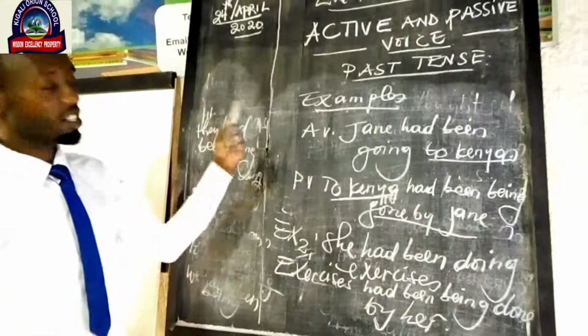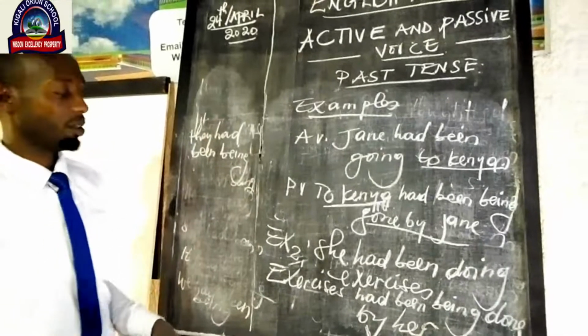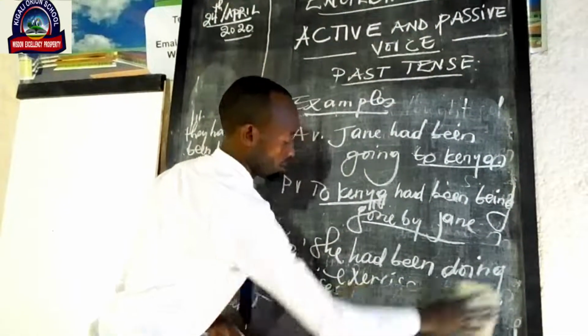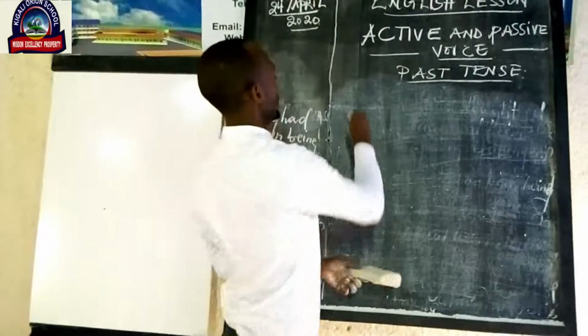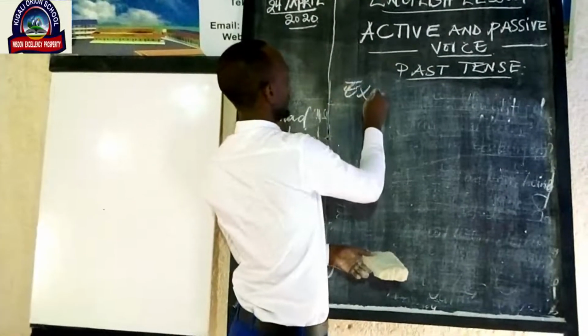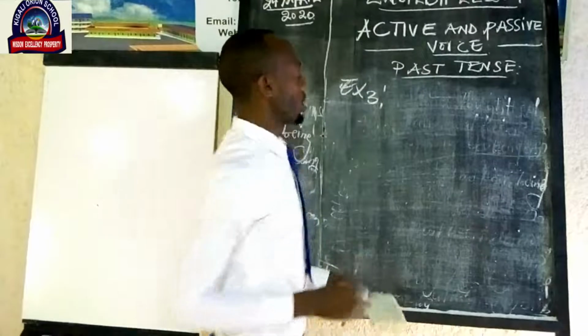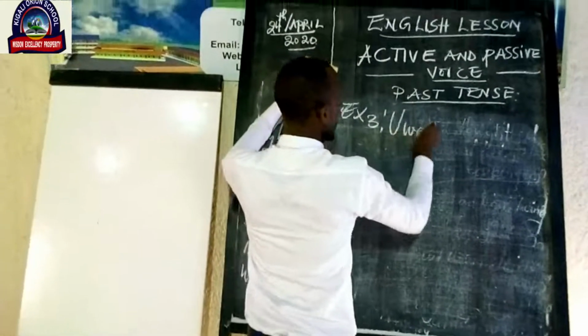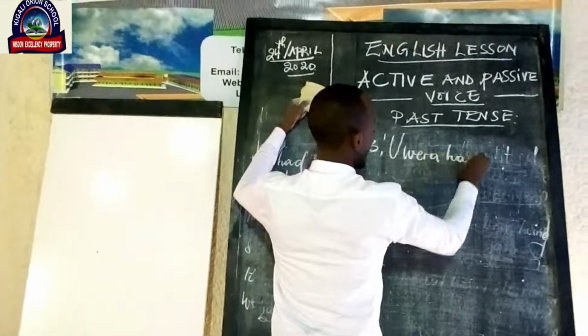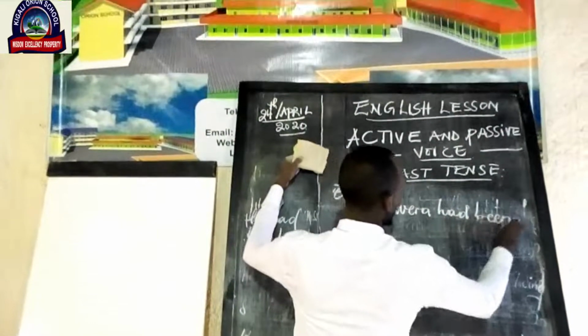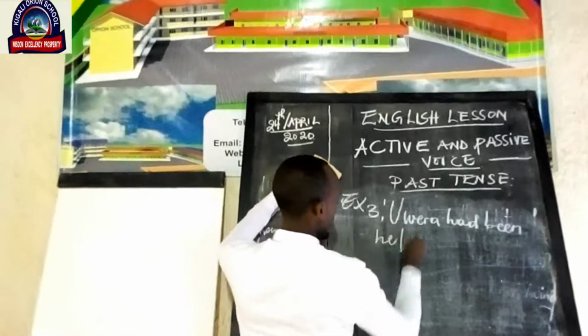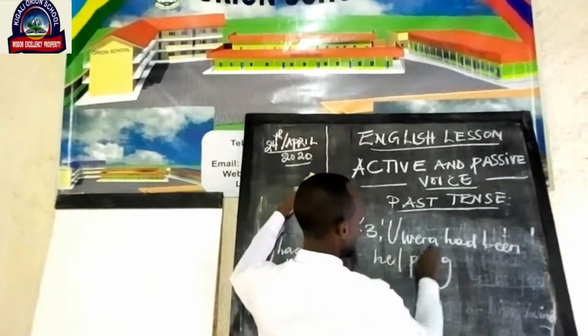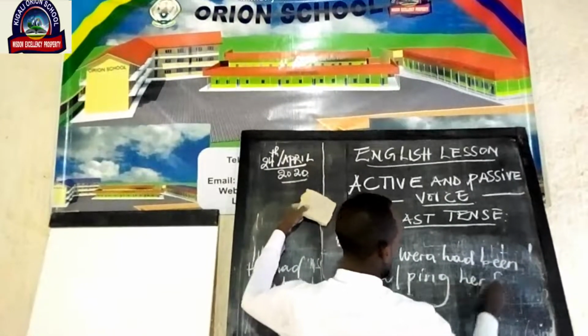Let's get example number 3. Uwera had been helping her father.